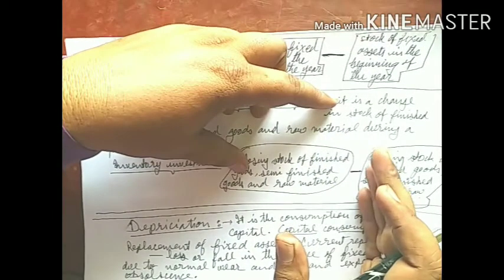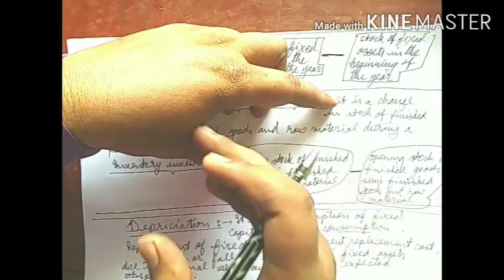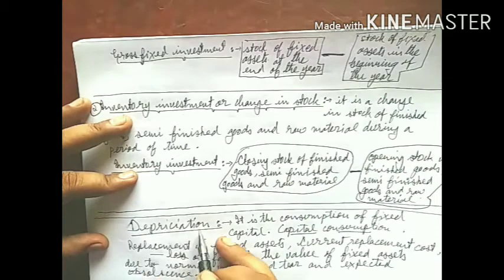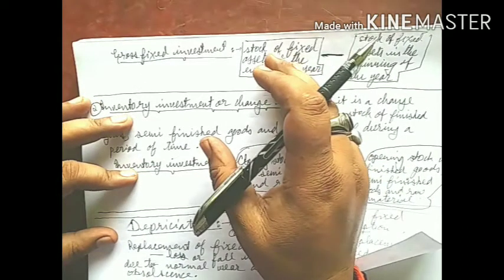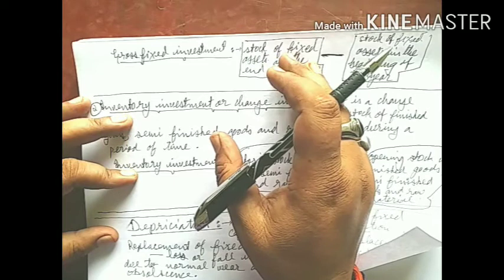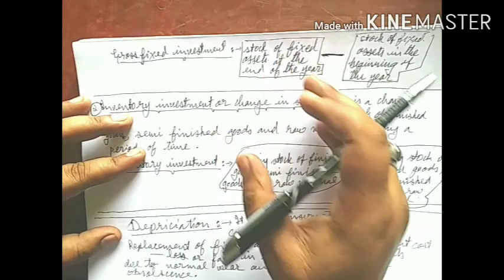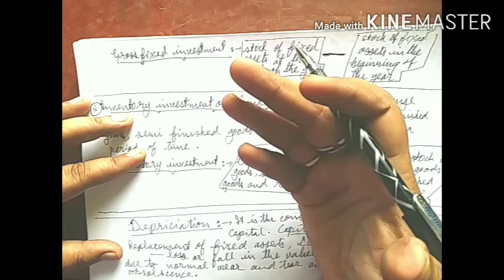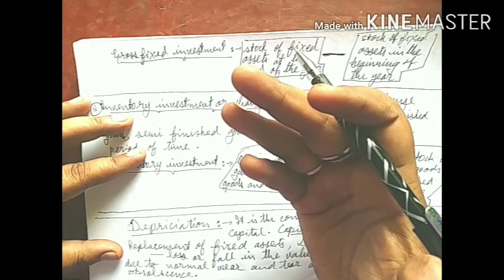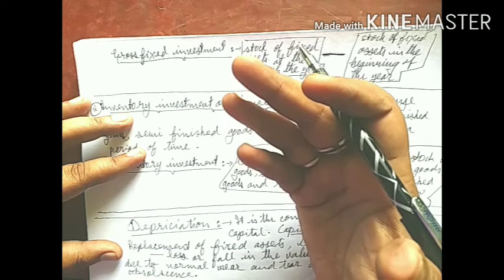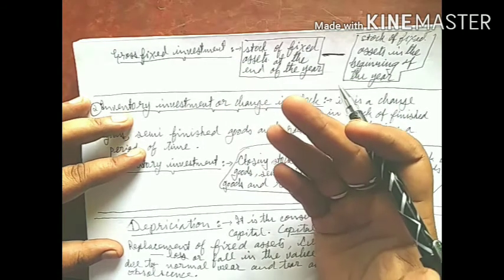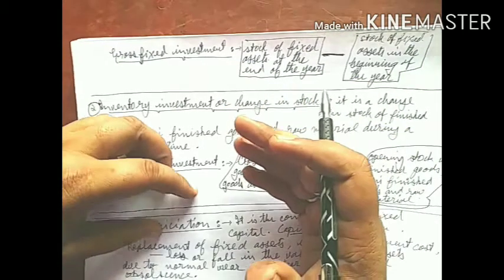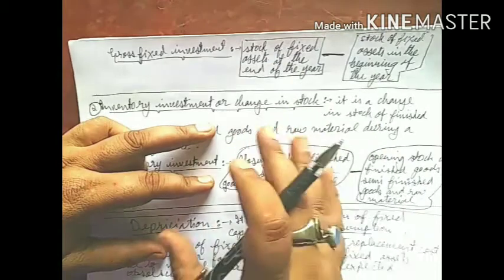Students, the concept of depreciation is very important in economics to fully understand the differences between gross value and net value.